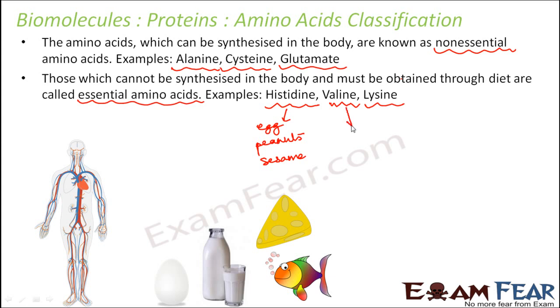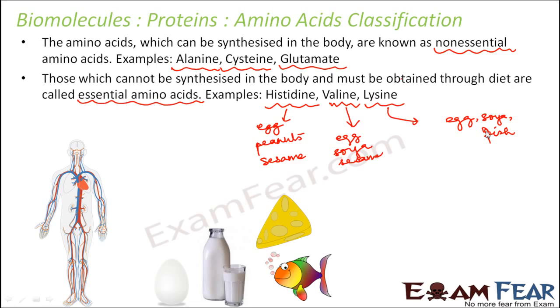If you talk about valine, again egg, soya, sesame are good sources of valine. Lysine: egg, soya, fish. You see egg and soya are a very rich source of protein, so that is why all these protein rich foods should be included in your diet.